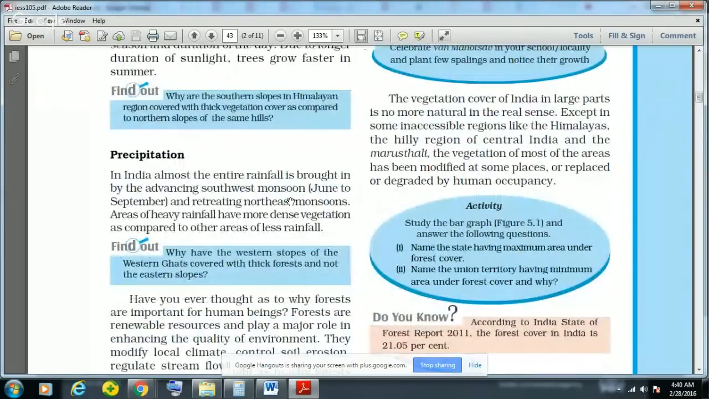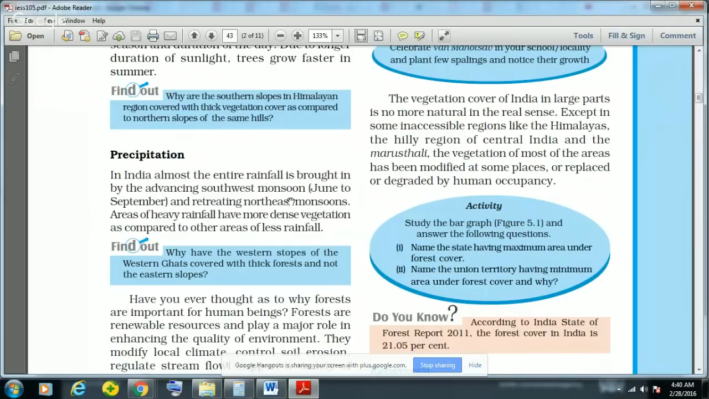Now, precipitation is the most important factor in deciding the vegetation of any country. In India also, it is the most important factor. Two factors are very important: temperature and precipitation. And if you see the condition of India, almost all the rainfall is brought by the southwest monsoon, that is the advancing southwest monsoon from June to September months, and some rain in the retreating northeast monsoon from December to January.